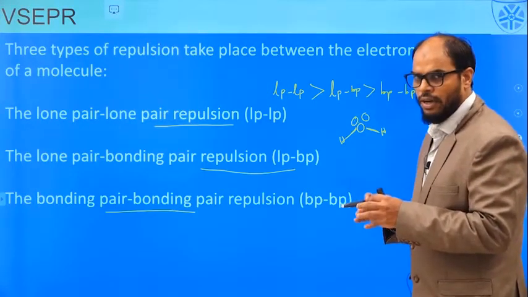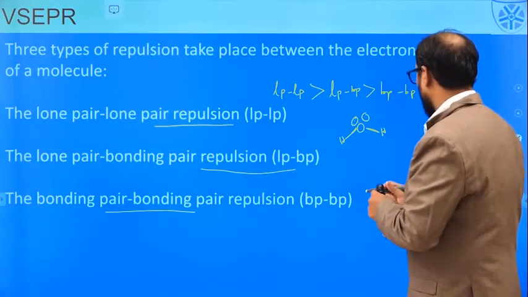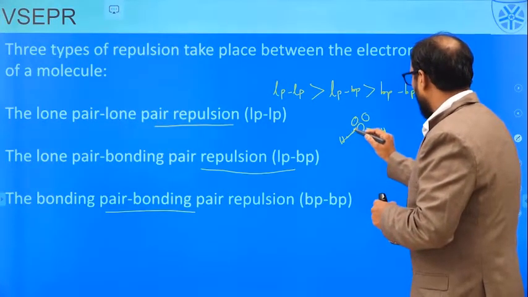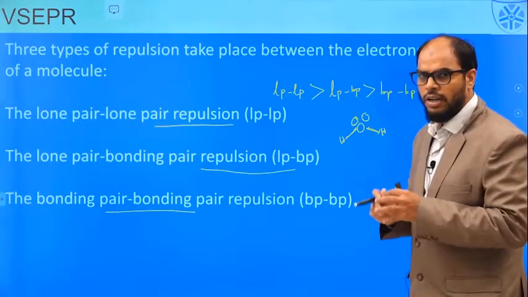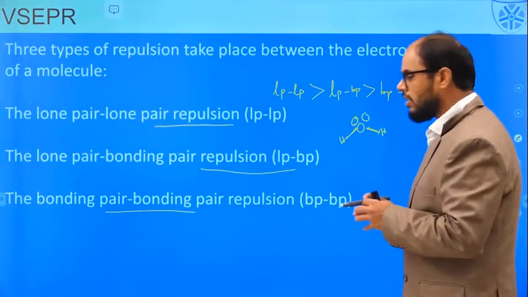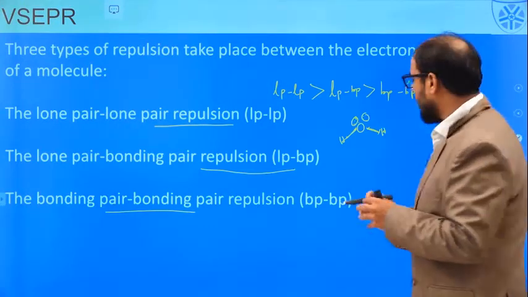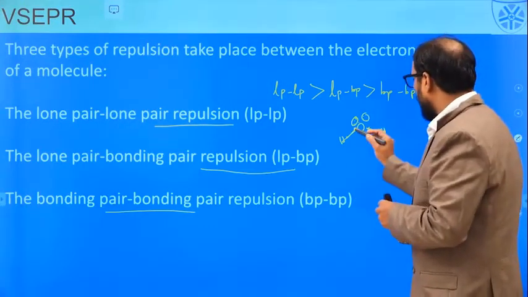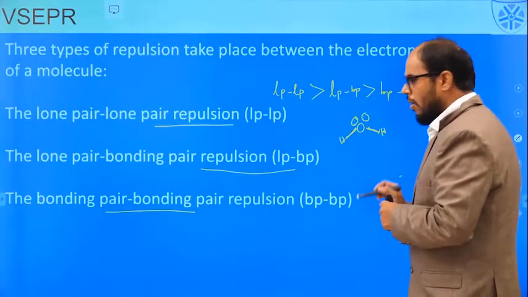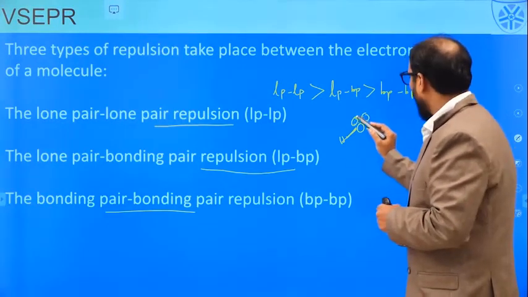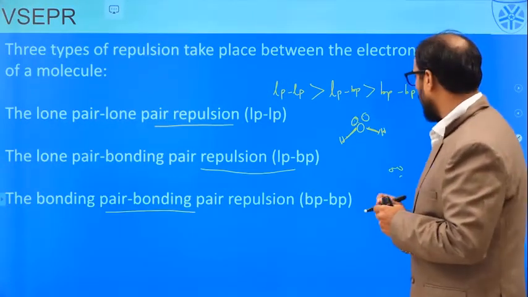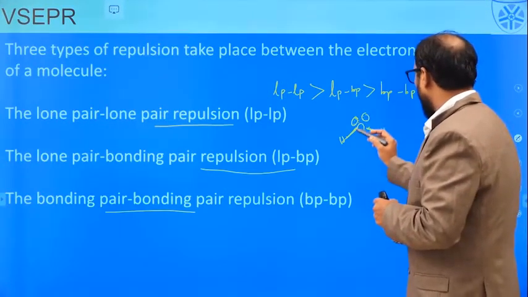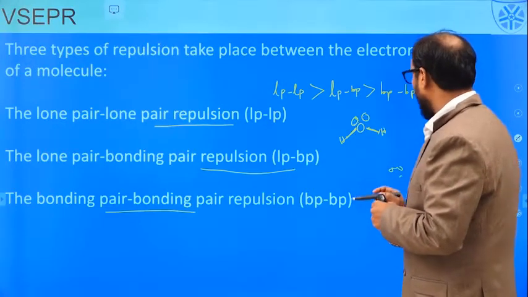So, let us try to find out the number of electrons. 1, 2, 3, 4, 5, 6, 7 and 8. So, we have got 8 electrons, that means 4 pairs of electrons. Among these 4 pairs of electrons, we have got 2 bonding pairs and 2 other pairs are non-bonding. So we have got 2 lone pairs and 2 bond pairs.